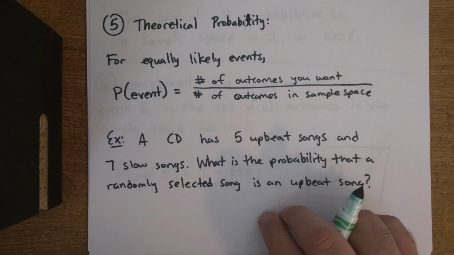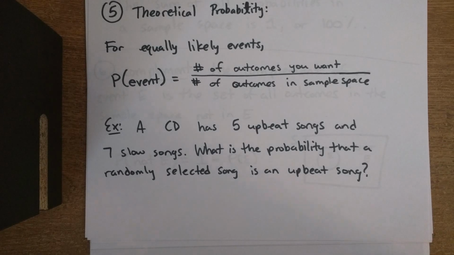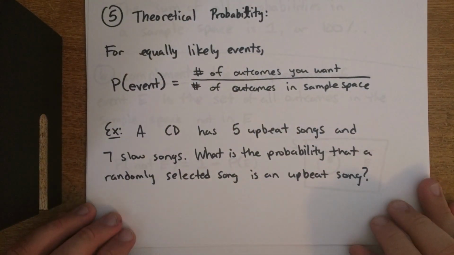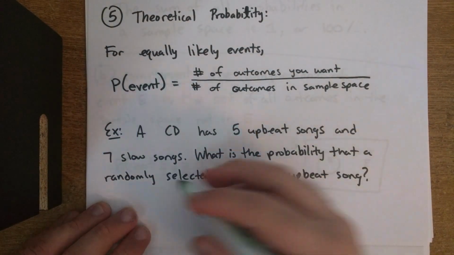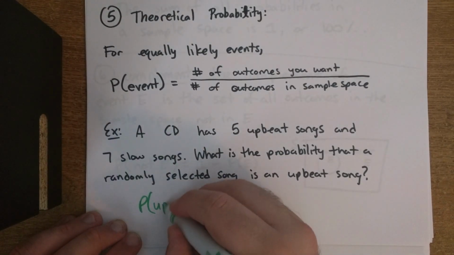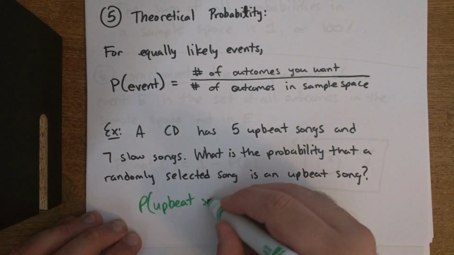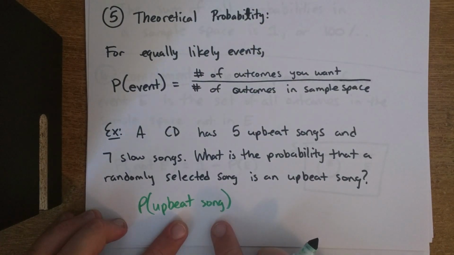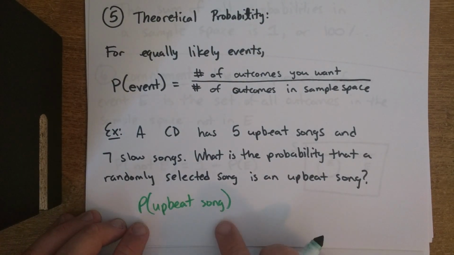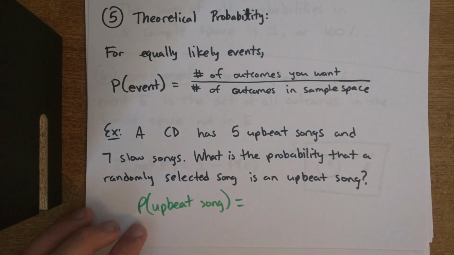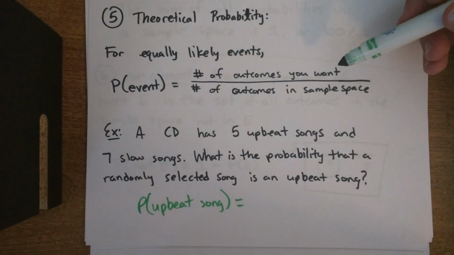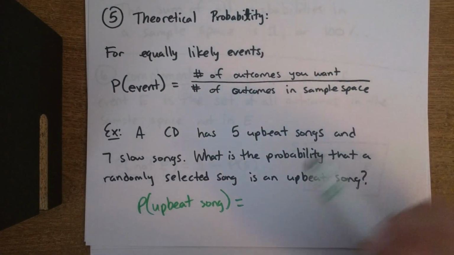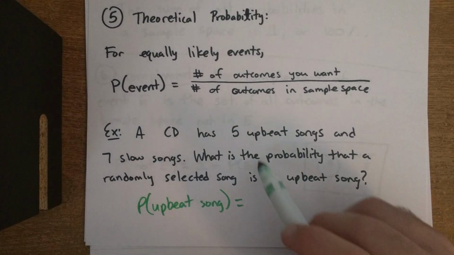So let's go ahead and just do this example. We have a CD that has 5 upbeat songs and 7 slow songs. What is the probability that a randomly selected song is an upbeat song? So if we go by this, we're trying to find the probability of an upbeat song. So the way I'm going to write this is P of upbeat song. This helps clearly define what I'm trying to find the probability of. And if I just go by this formula, it says put the number of outcomes that I want. So how many upbeat songs are possible on the CD? There's 5.